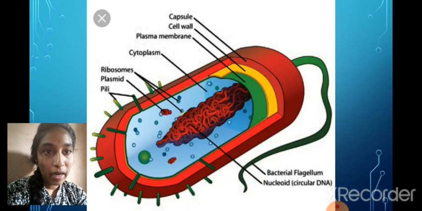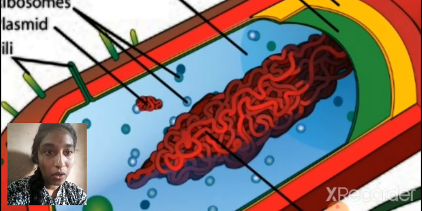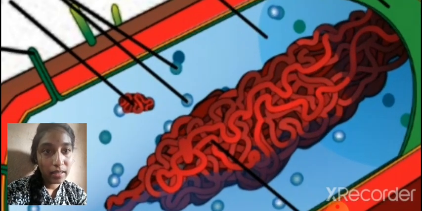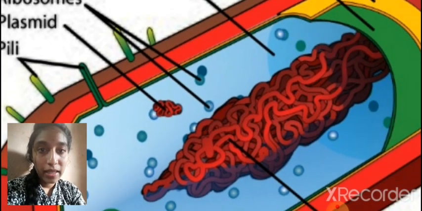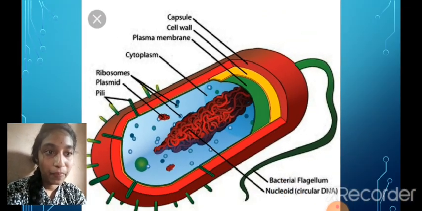Here the ribosomes are these blue colored dots. You can see these are ribosomes, and they will synthesize the protein.